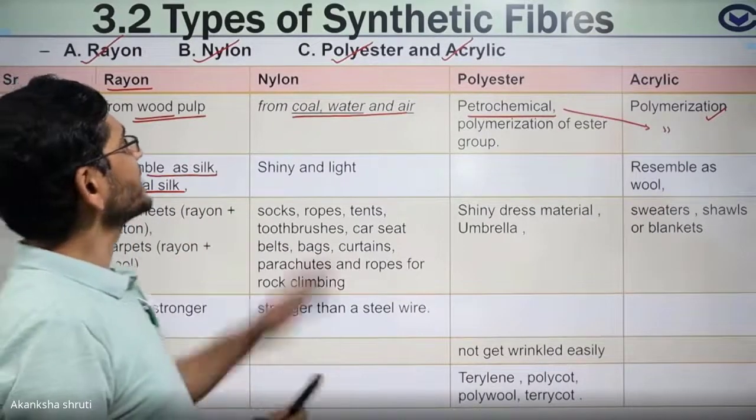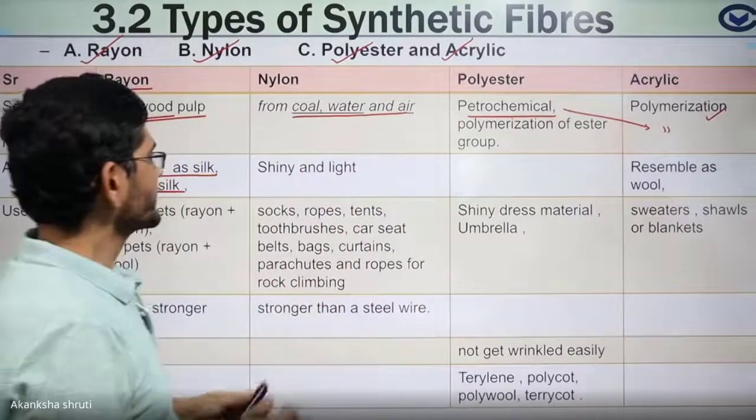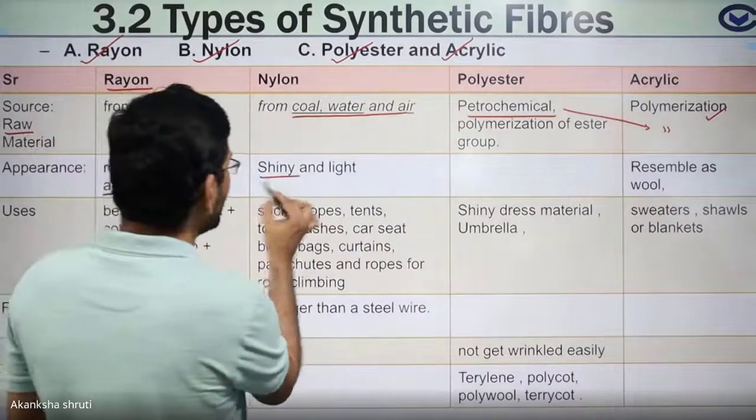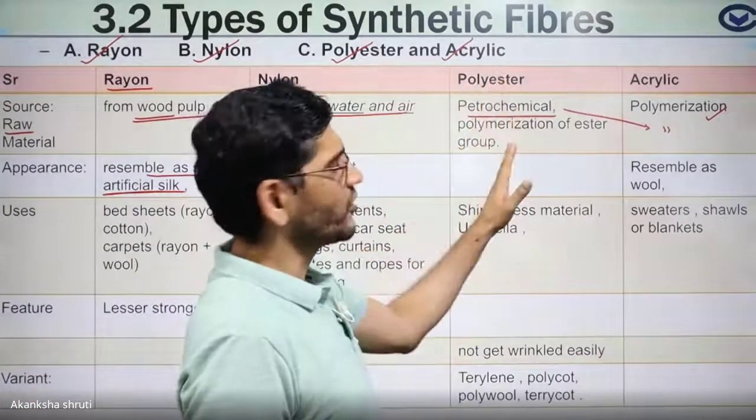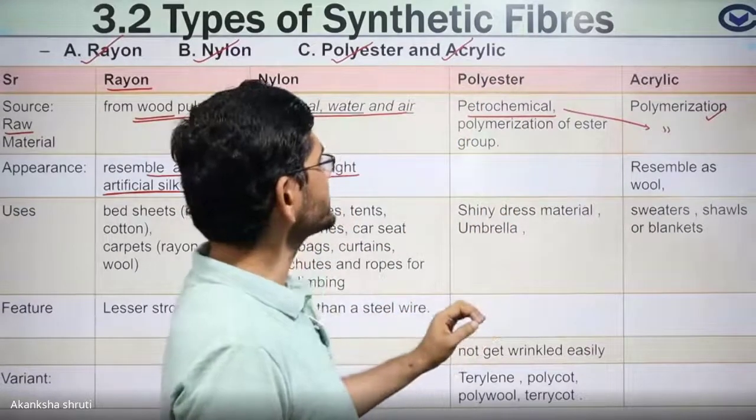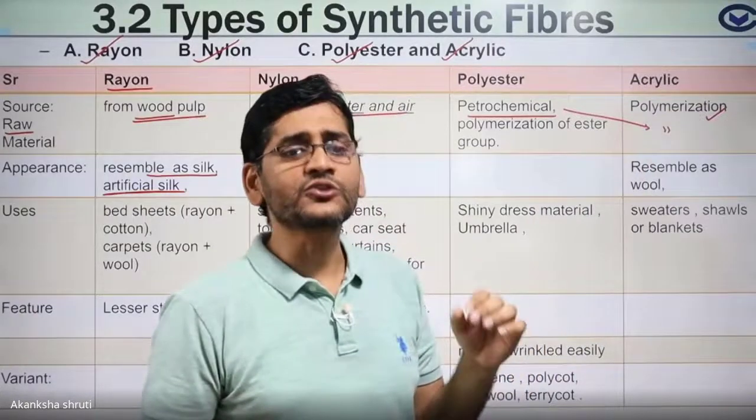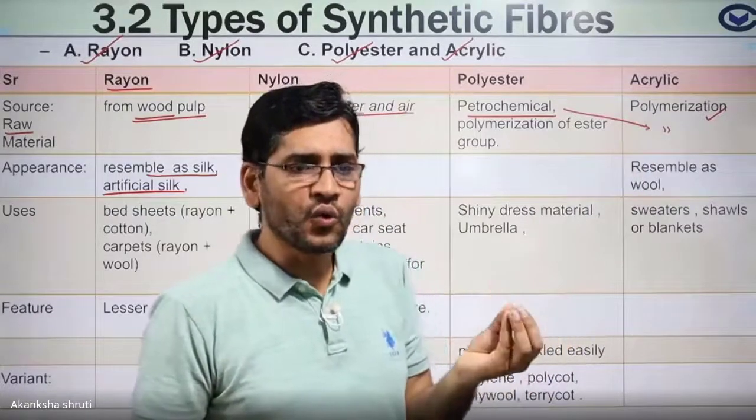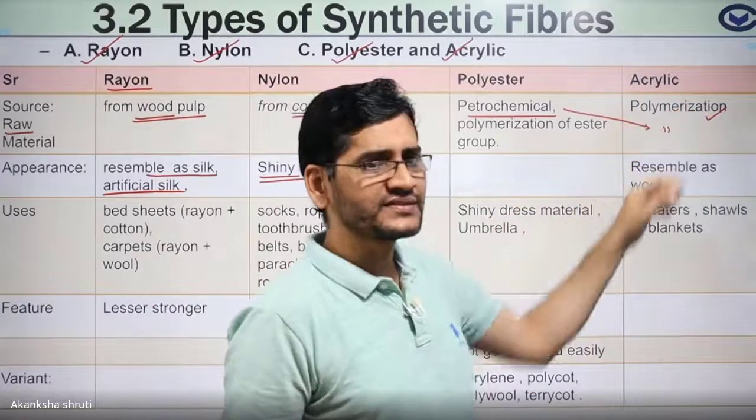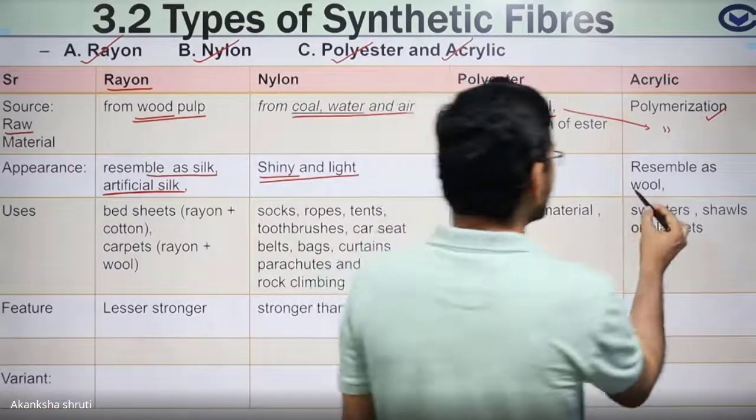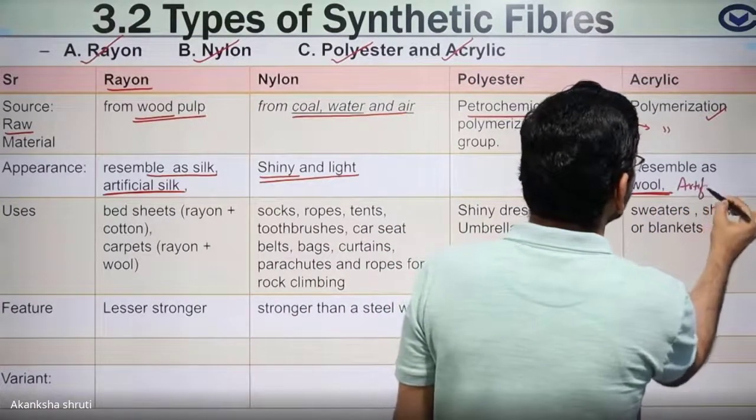Students, nylon is too much shiny. It is also lighter. So it is quite shiny and lighter. Polyester is heavier, also very shiny. Students, coming to acrylic, acrylic appears like wool. It has similar appearance to wool. So it is also called artificial wool. Okay, students? So it is artificial wool.